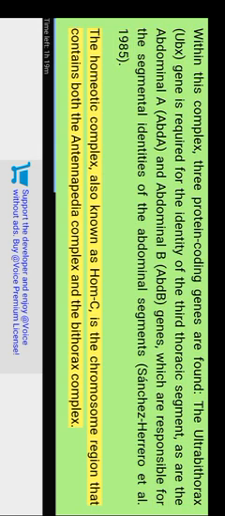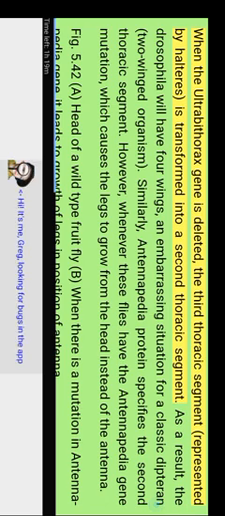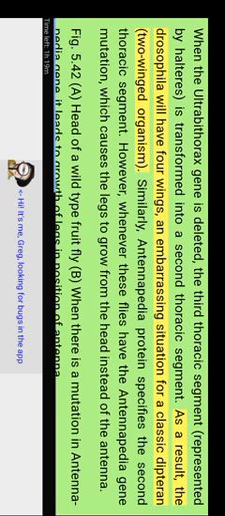The homeotic complex, also known as HOM-C, is a chromosome region that contains both the Antennapedia complex and the bithorax complex. When the Ultrabithorax gene is deleted, the third thoracic segment, represented by halteres, is transformed into a second thoracic segment. As a result, the Drosophila will have 4 wings, an embarrassing situation for a classic dipteran, two-winged organism. Similarly, the Antennapedia protein specifies the second thoracic segment.